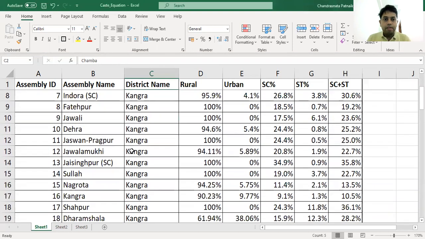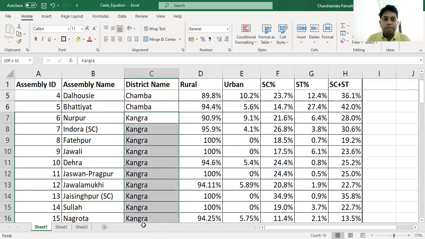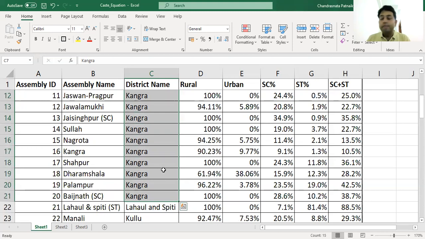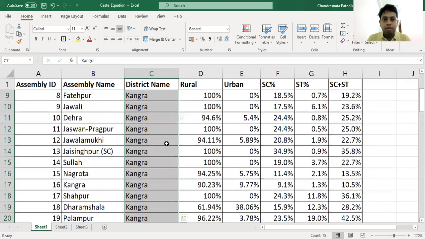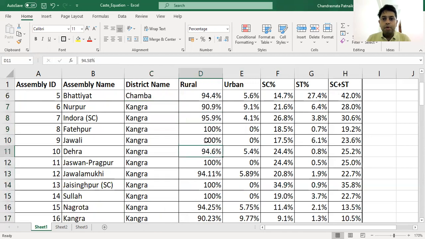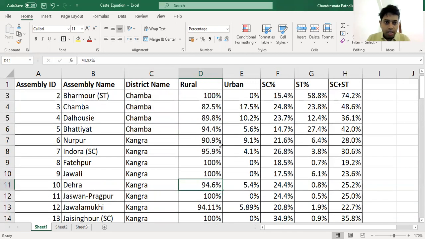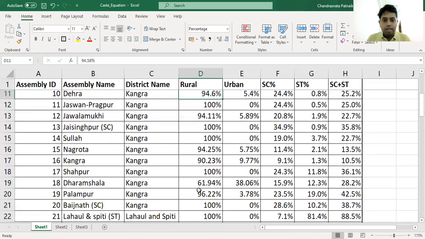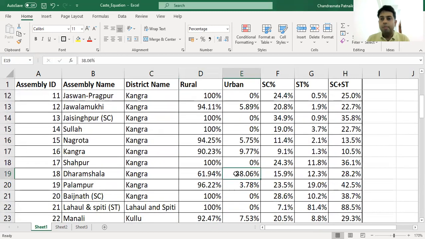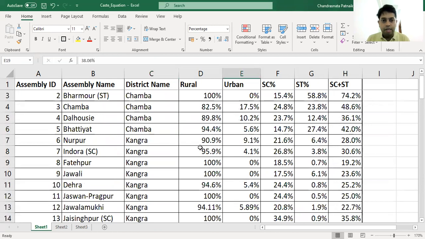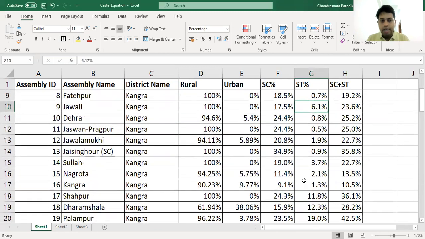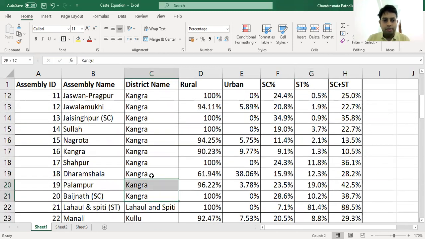Now come to Kangra. Kangra is the district where the maximum number of assembly constituencies are there, close to 15 assembly constituencies. If you look at the rural urban population, it is mainly rural. Once again, Kangra, except Dharamshala, where the urban population is close to 38.06%. Now, interestingly, compared to Chamba, the ST population is quite less, except these 4 constituencies, Shahpur, Dharamshala, Palampur, and Baijnath. The ST population there is close to 11, 12, 19, and 10.